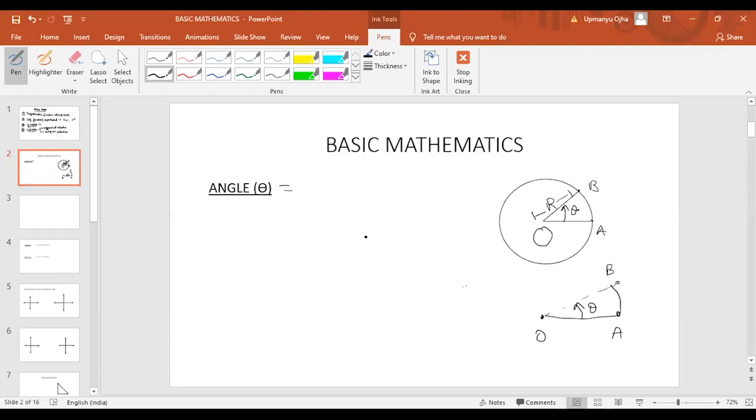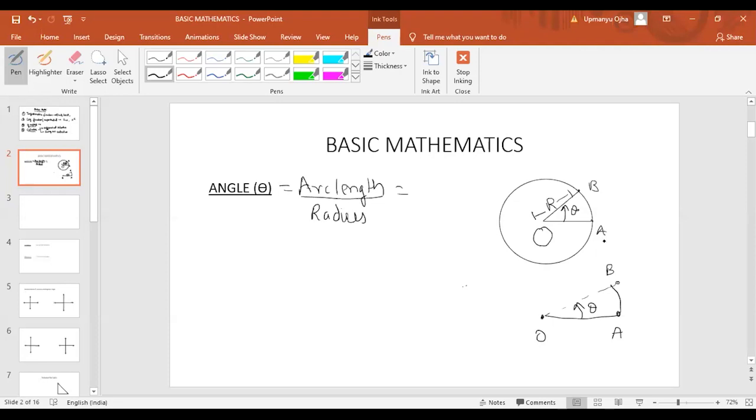Now the value of the angle theta is arc length by radius. Okay, so angle theta is arc length by radius. Now what is arc length here?